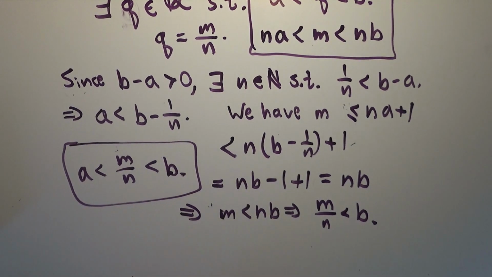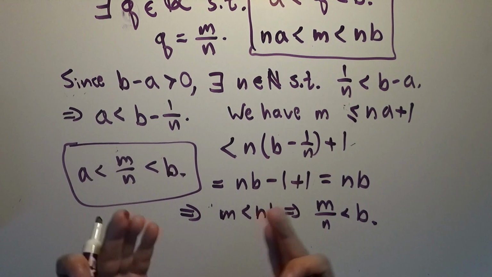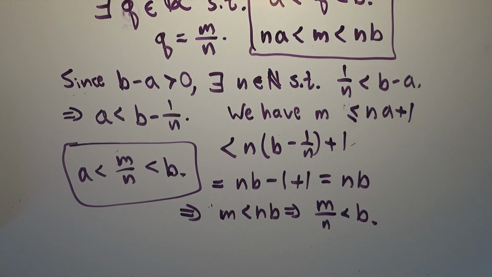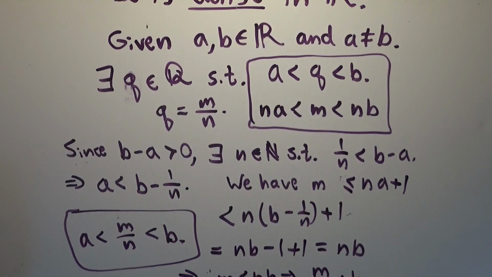What this tells us is that there are not these long stretches, or any stretch at all of any length, where there exist no rational numbers. It's not like there are these islands of all irrational numbers, right? No matter what two real numbers you pick that are as close together as you want, there will always be a fraction between them, and that's the conclusion of this proof here. So Q is dense in R.